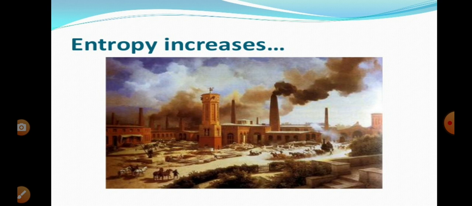Now you see, does entropy increase? The answer is yes. How? In all factories, smoke is given out. In all motor vehicles, smoke is given out. What happened to that heat ejected, heat released to the environment? That increases disorder, that increases entropy. Right? This we can understand from this diagram.